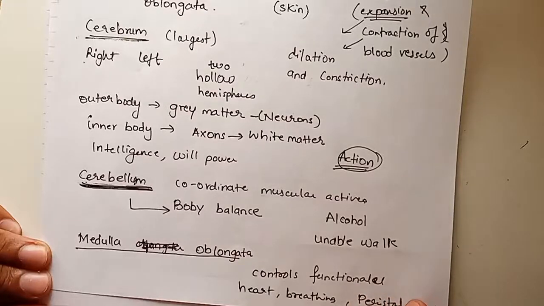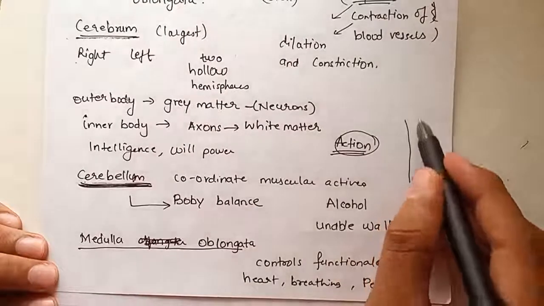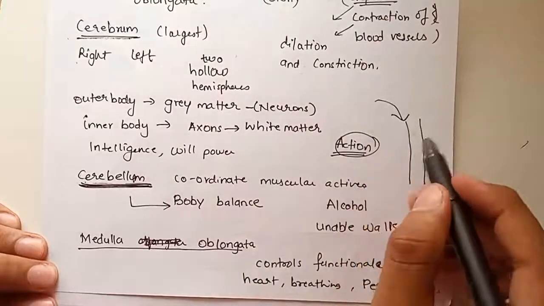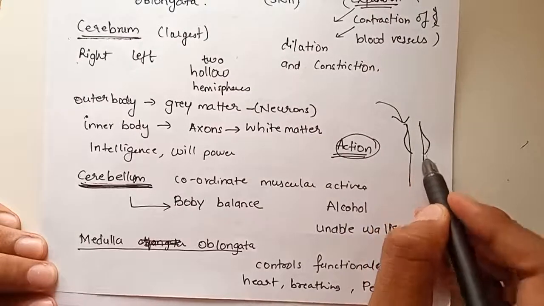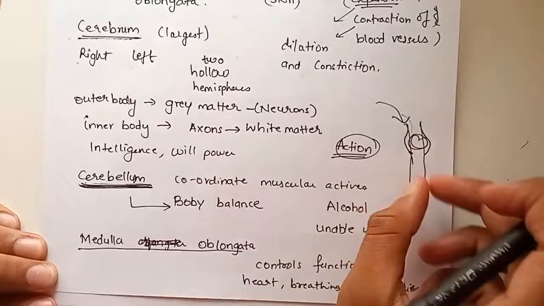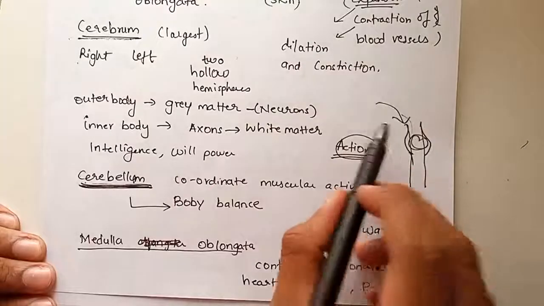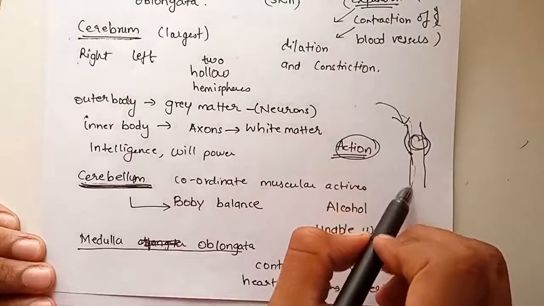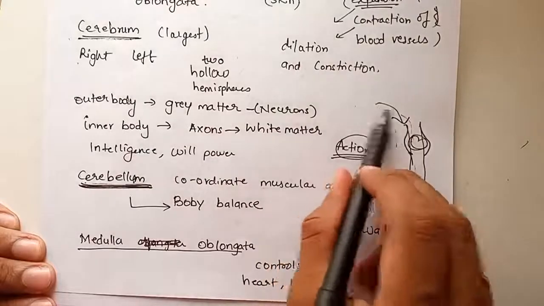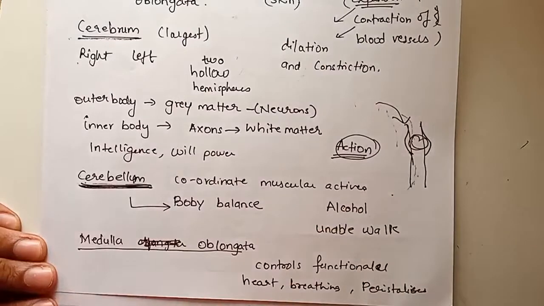Peristalsis? What is peristalsis? Peristalsis means your food pipe. When food goes inside the pipe, your food pipe changes shape like this. It accommodates the food which is coming, and then it folds, it keeps coming down and enters your stomach. So this part of your body takes the food and slowly transfers it to the stomach. This is coordinated by the medulla oblongata. Okay.